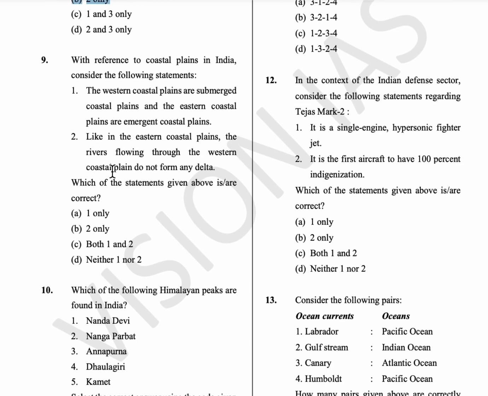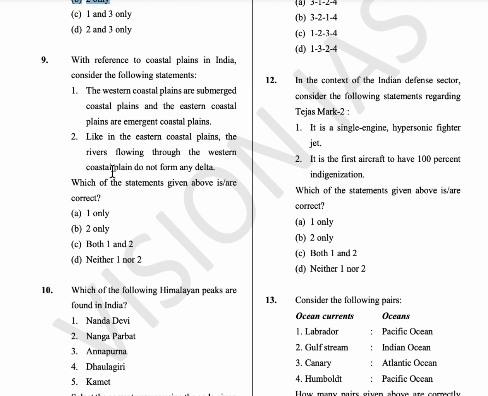Ninth question, with reference to the coastal plains in India, consider the following. The western coastal plains are submerged coastal plains and the eastern coastal plains are emergent coastal plains. The eastern coastal plains form deltas of Mahanadi, Godavari, Krishna, Kaveri.